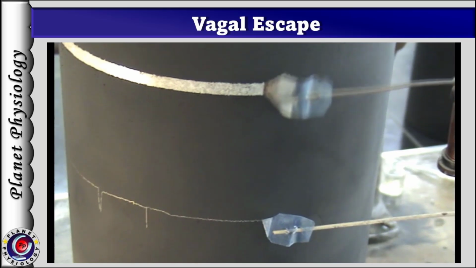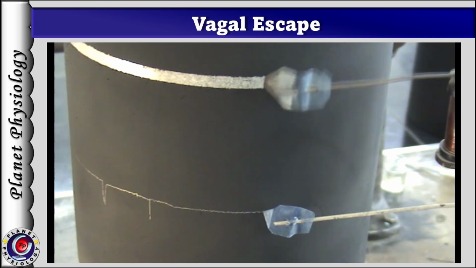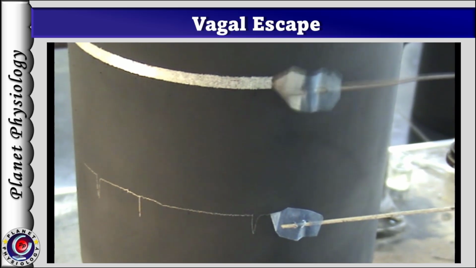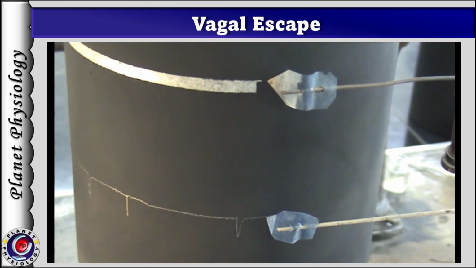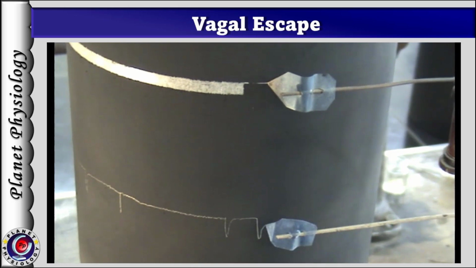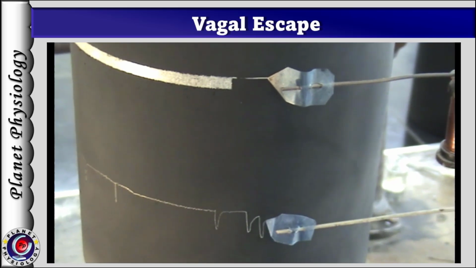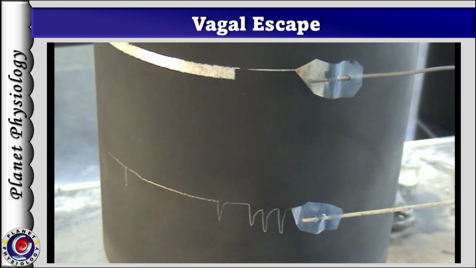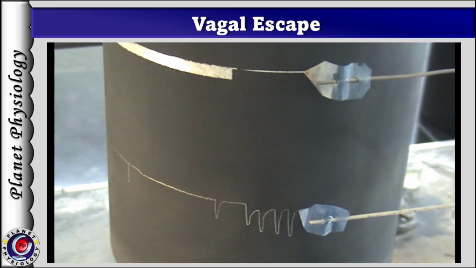So we waited for one more contraction to be recorded and then we stopped stimulating the vagus. And again you can note, the heart gradually returns to its normal rate as well as force of contractions. We continue to record this activity for some duration. So this was the procedure part.